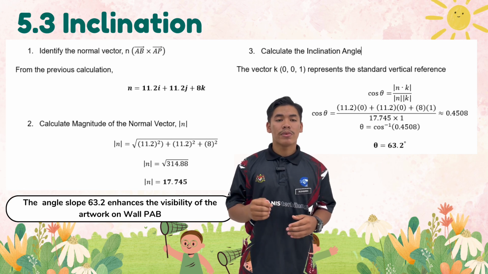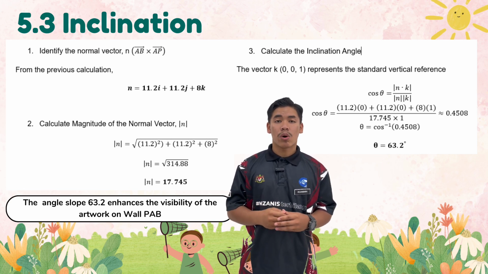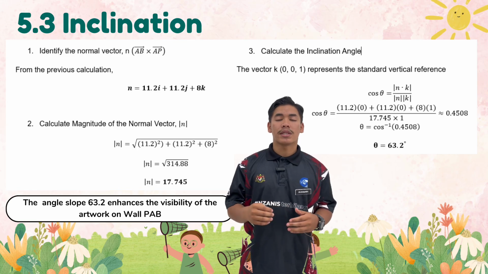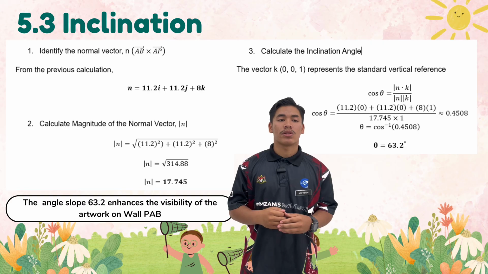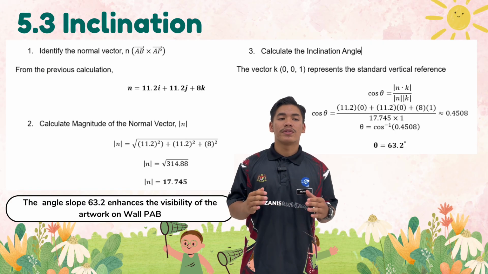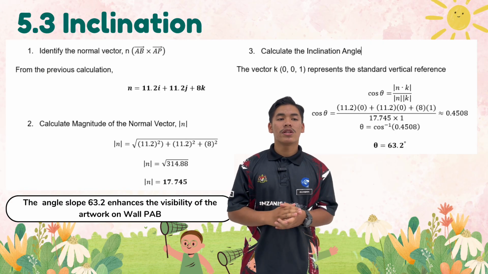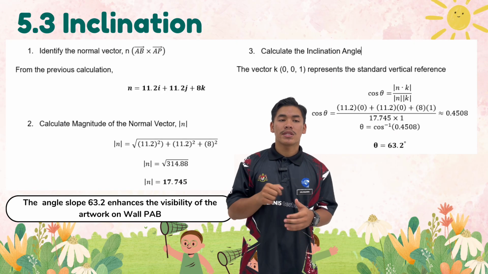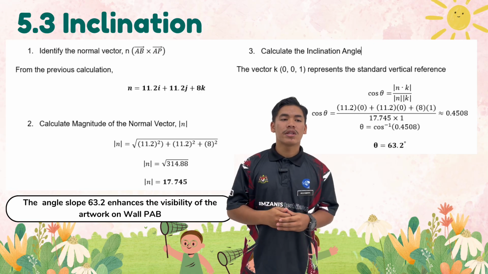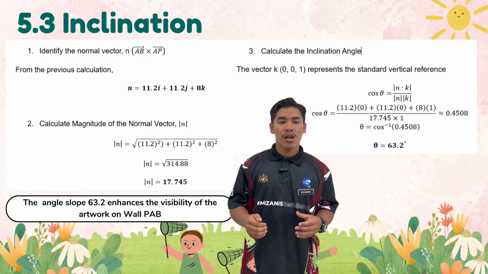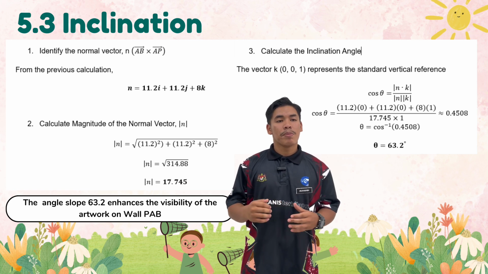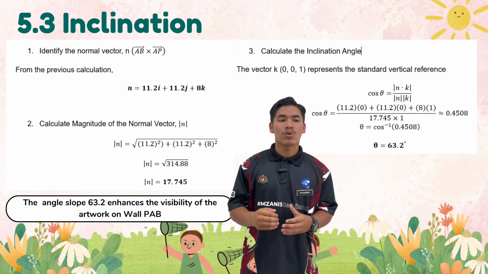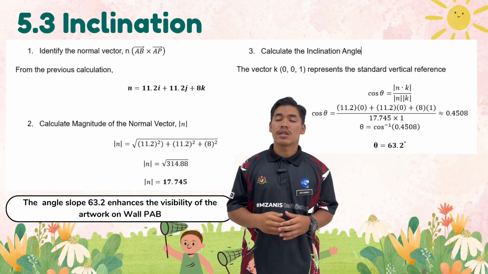By using a slope instead of a 90-degree vertical wall, the weight of the mural and its support beams is naturally directed downward and inward toward the centroid. This mathematical result proves that the structure is self-stabilizing, which means the wall effectively uses gravity to press itself into the base, significantly reducing the risk of tipping. For a child standing in front of the mural, this angle reduces the distance between their eyes and the topmost content without causing neck strain.